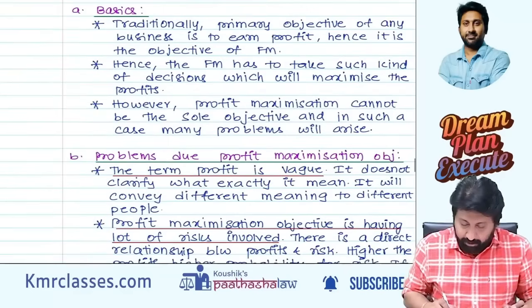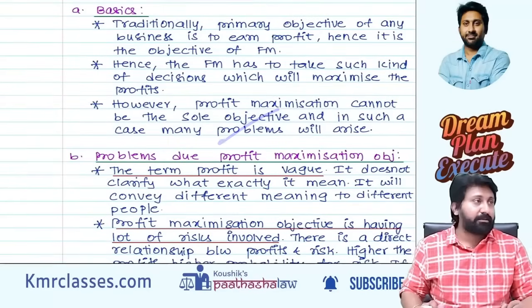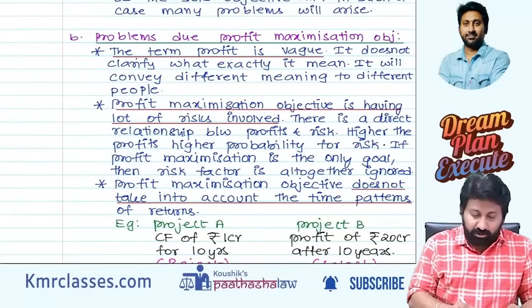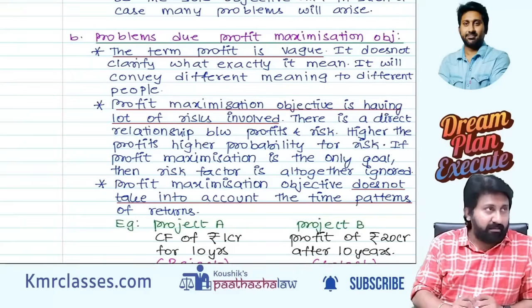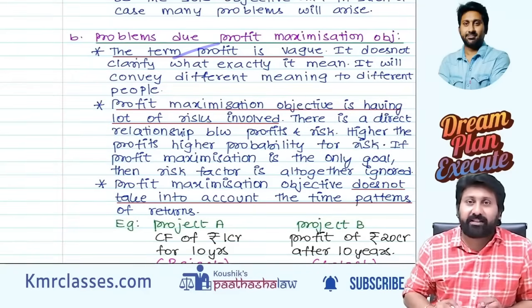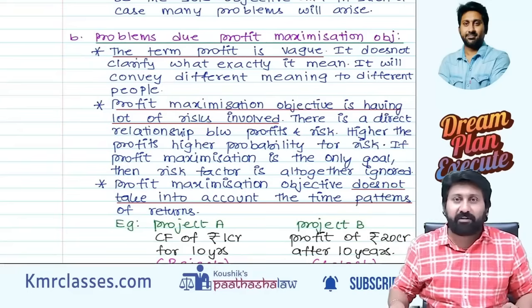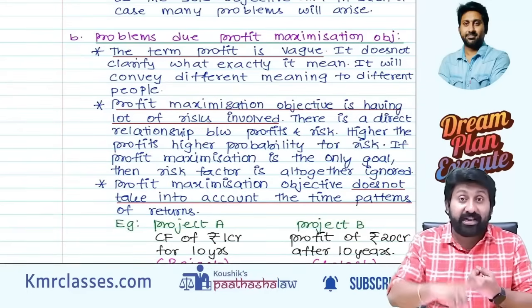However, profit maximization cannot be the sole objective. If so, problems will arise. So what problems will the company face if profit maximization is the objective? Number one, the term profit is vague. There is no clear meaning, because for me one amount is a profit, for you another profit will come, because profits are calculated on the basis of accounting assumptions.